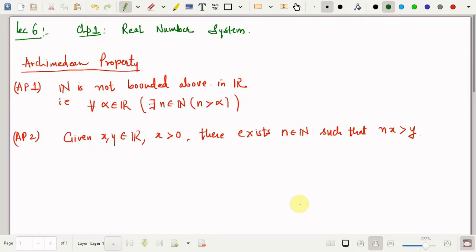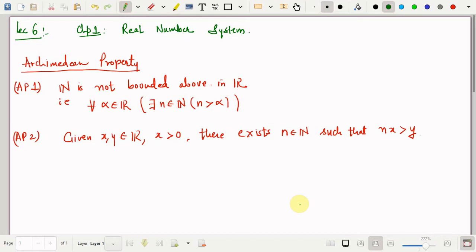Welcome to lecture 6 on calculus of one variable. We are discussing Archimedean property, and in this session we will be discussing the various important properties of application of Archimedean property.